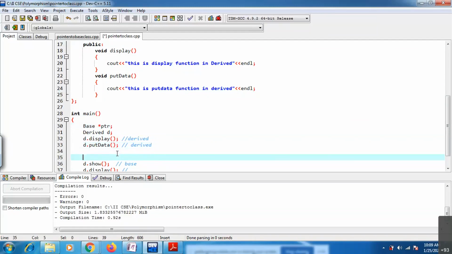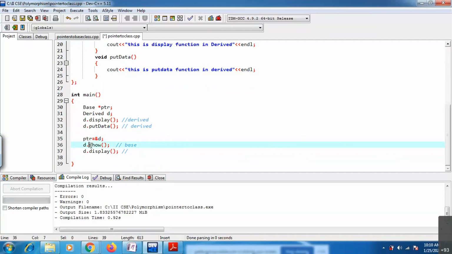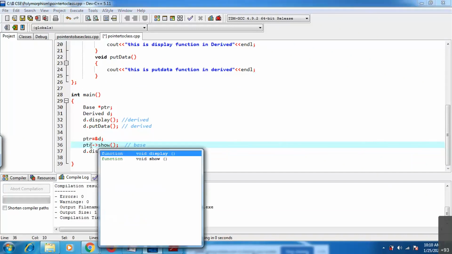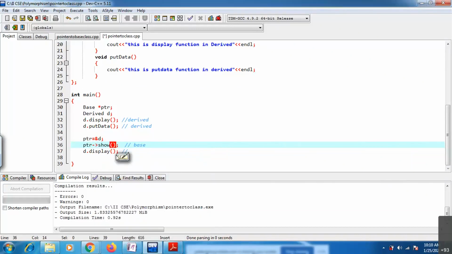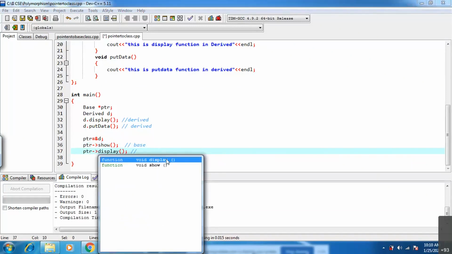Here ptr equals, I'm storing the address of the derived class in the base pointer. Now by using the pointer you can call the ptr show function, and also the ptr display function.